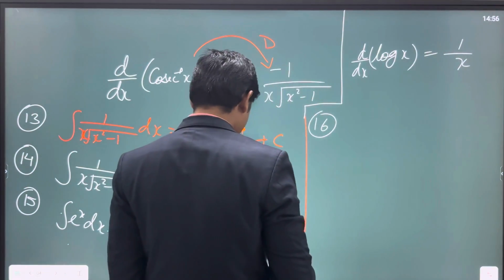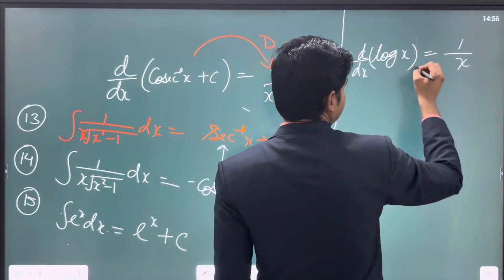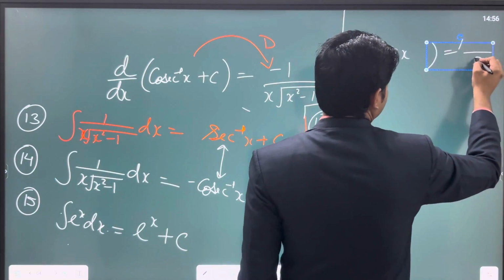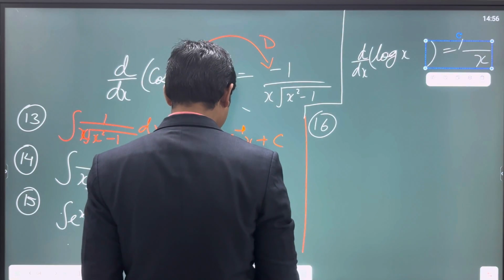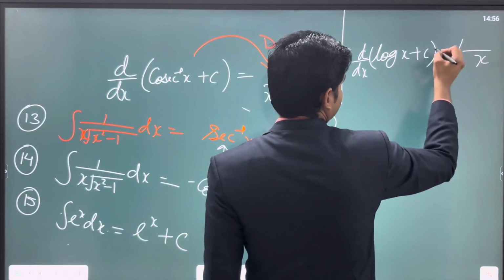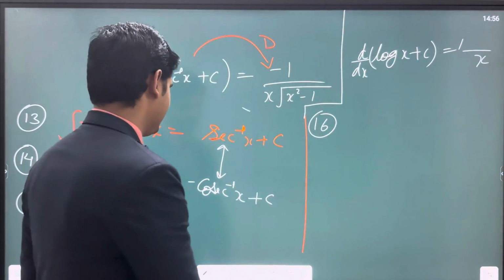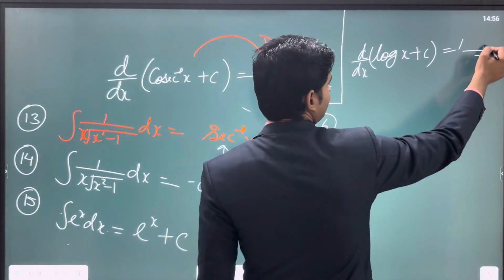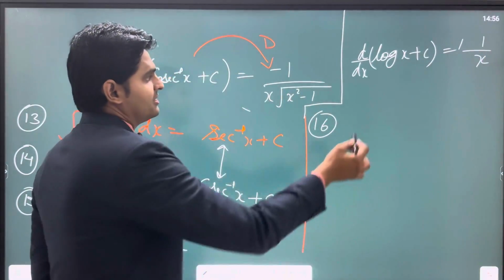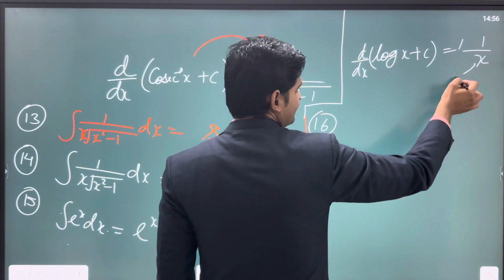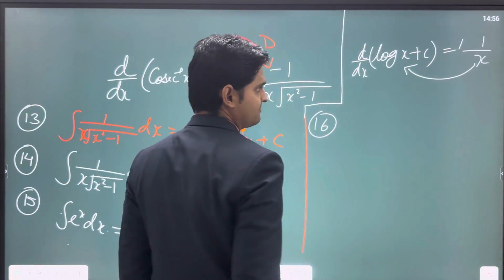So if I write the derivative of log x plus c, again it will remain the same, 1 upon x. Now if we integrate this function, we will again revert back.